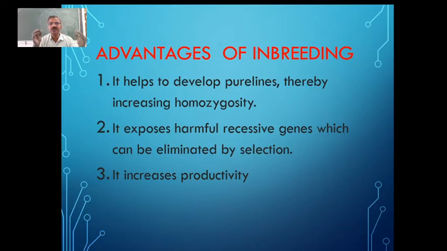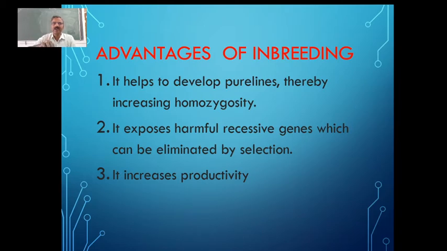And what are the advantages of inbreeding? This inbreeding helps to develop pure lines, thereby increasing homozygosity. If they have good characteristics, those good characteristics are going to be present in the offspring which we get.